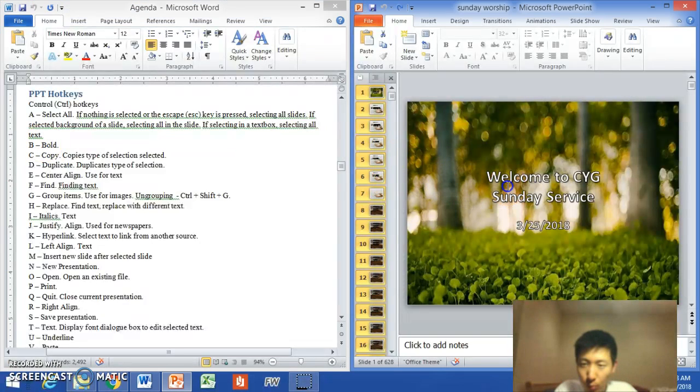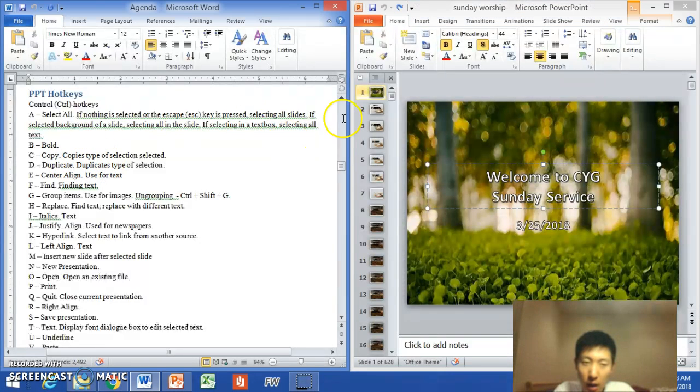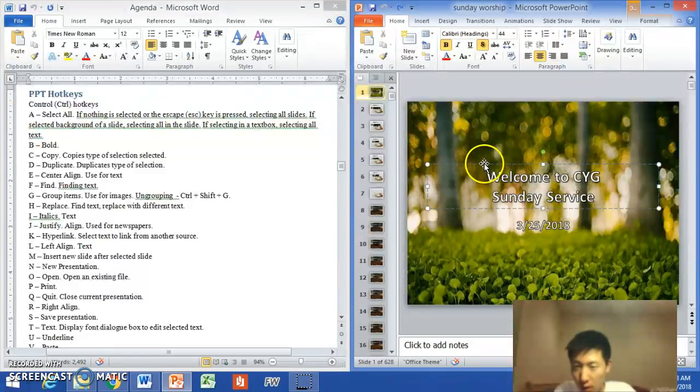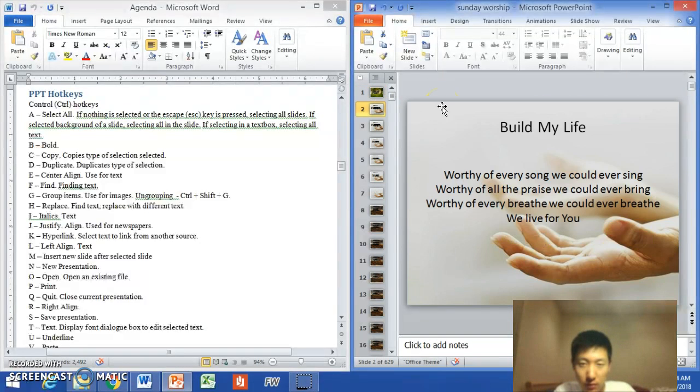Ctrl B, bold, which is only for text, which is right here. Ctrl C, copy. Ctrl V, paste, copying whatever type of selection that you highlight. Ctrl D, duplicate. It does not work in the case of text, but it works for a text box like this. It also works for images, but usually it should have some sort of box. And also for the slide, Ctrl D, duplicating the slide.